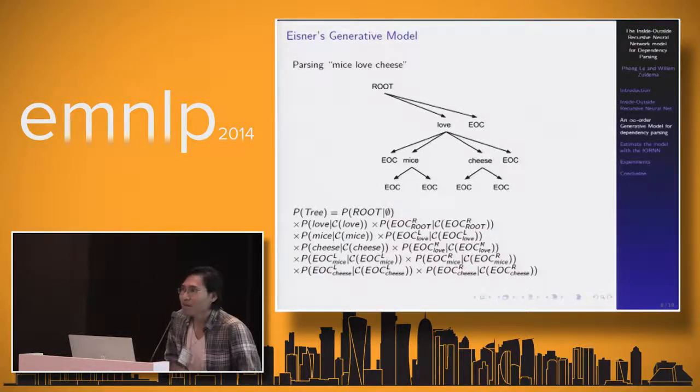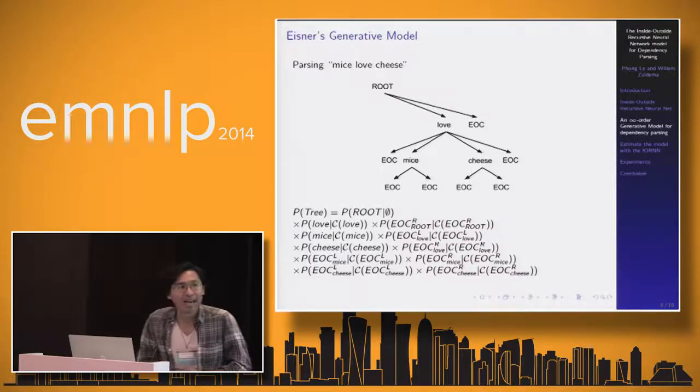And there are two problems. The first one: how can we define the context to generate a token? And the second: how can we estimate the probabilities?